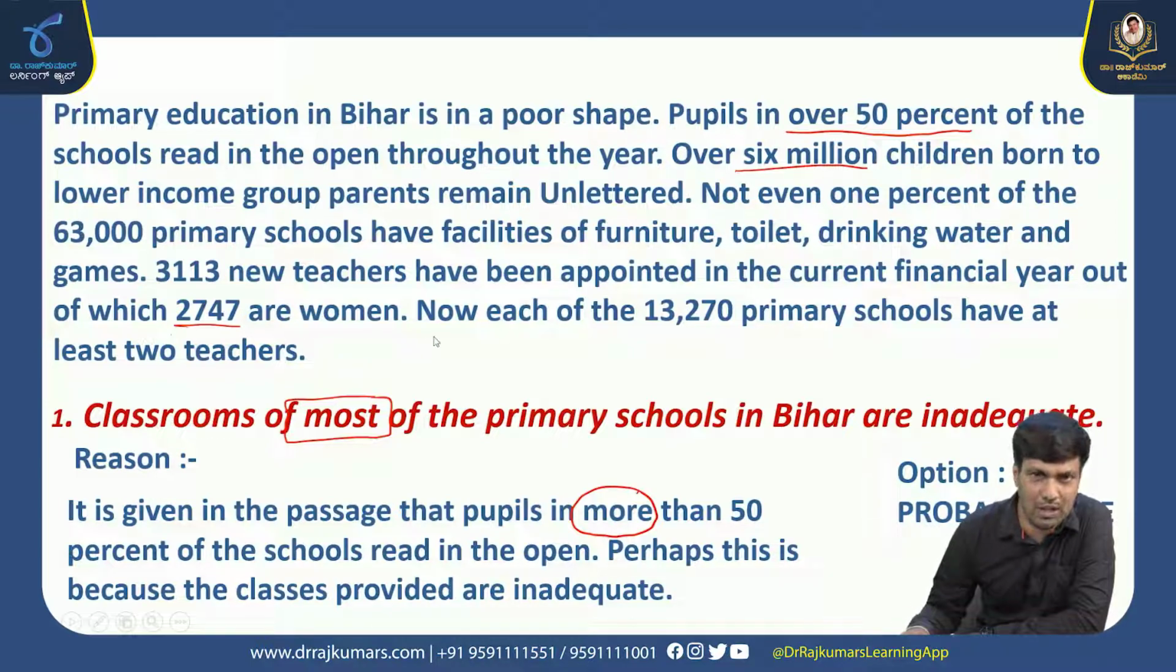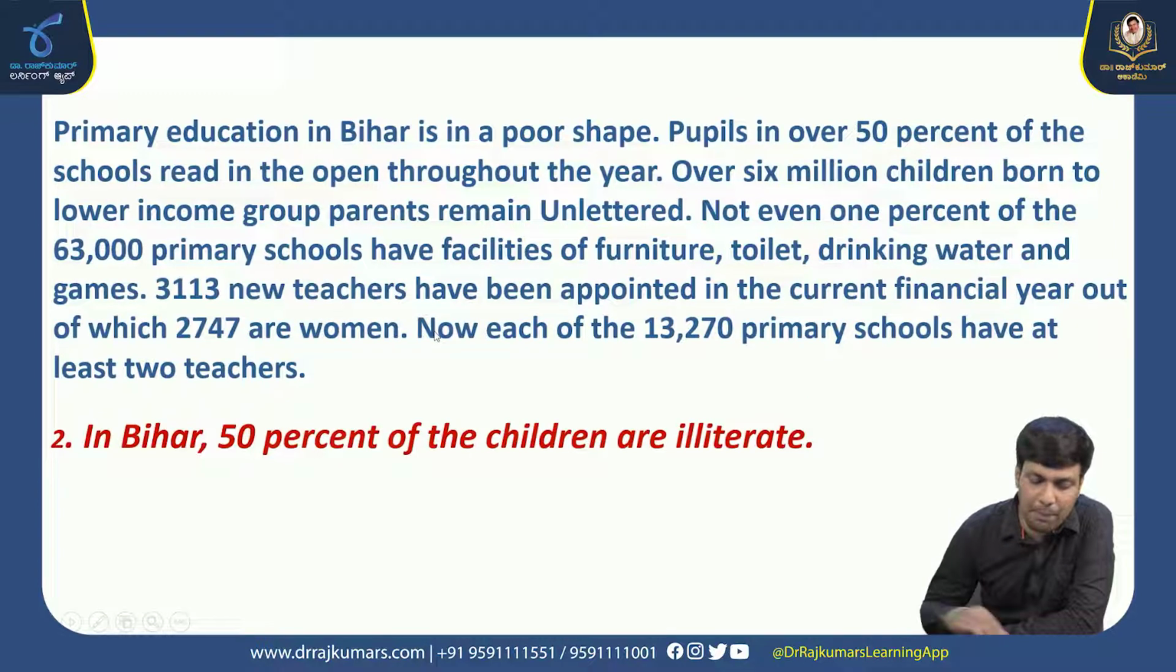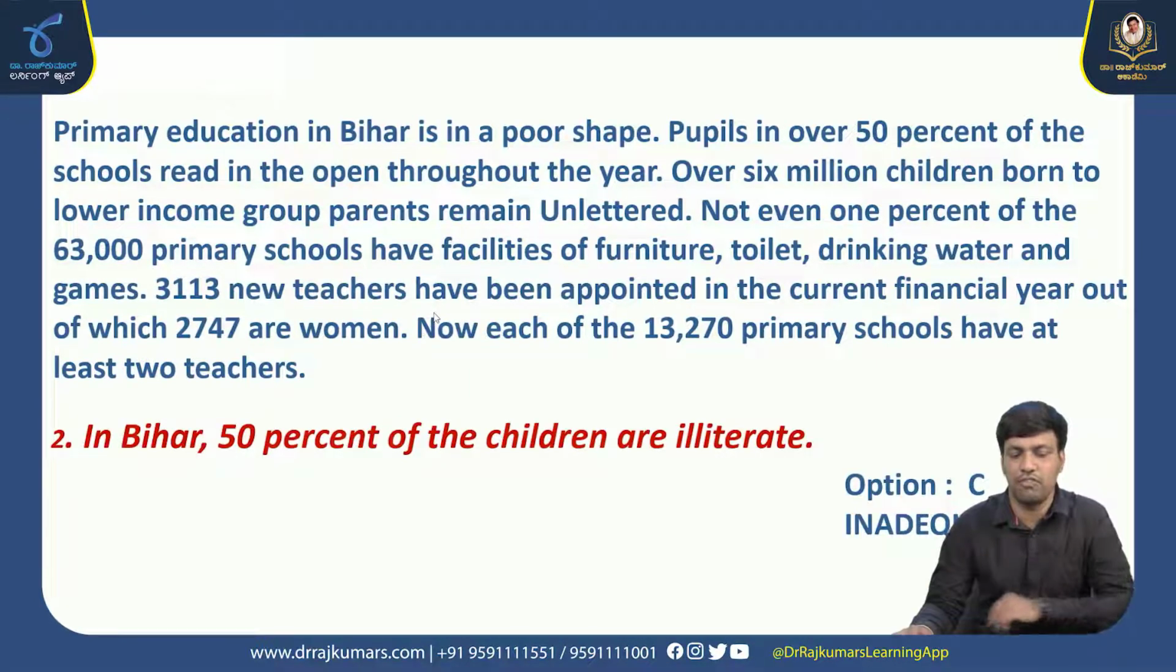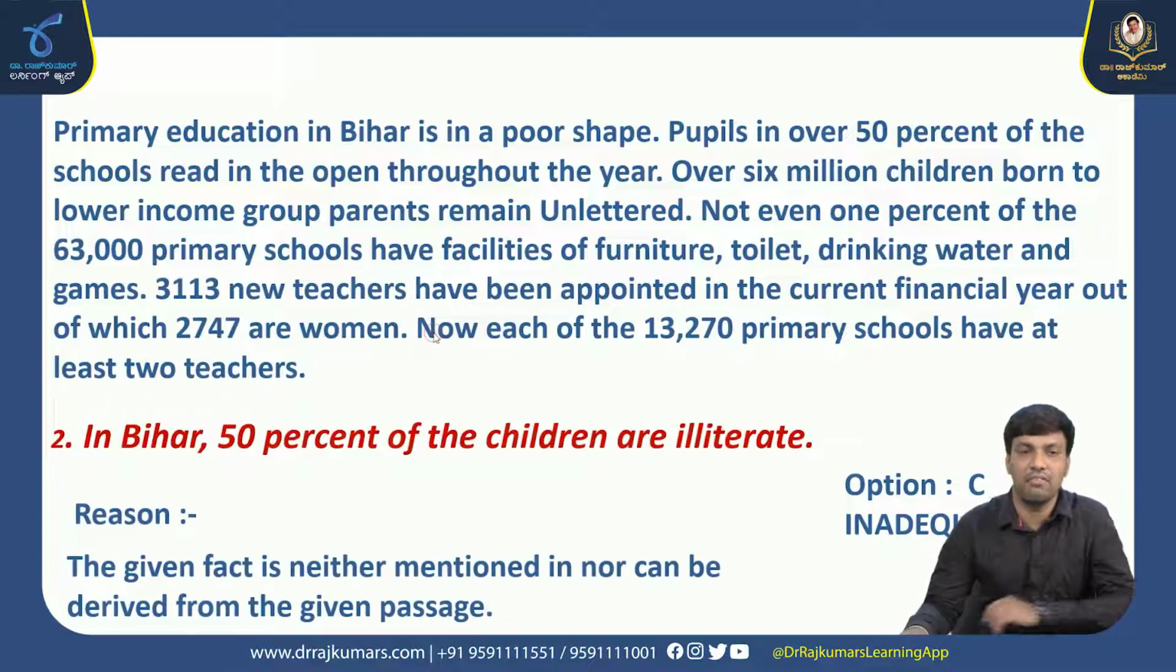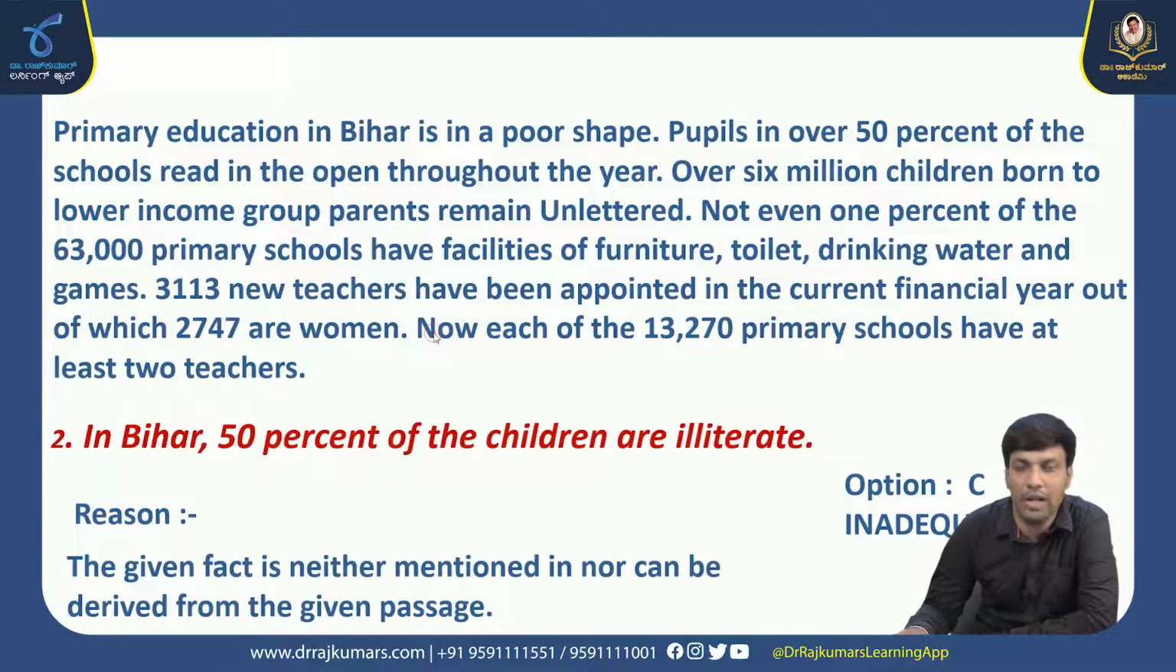Moving on to our next inference. In Bihar, 50% of children are illiterate. It is nowhere mentioned that 50% of the children are illiterate in the Bihar state. Now in the inference they are telling exactly that 50% of the children are illiterate, which is insufficient data for us to conclude that 50% are illiterates in Bihar. The reason is the given fact is neither mentioned nor can be derived from the passage. So the option we need to choose here is option C.